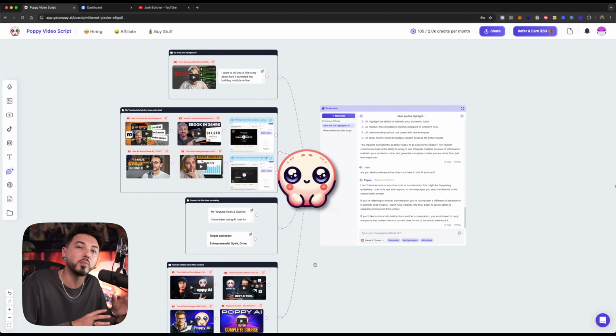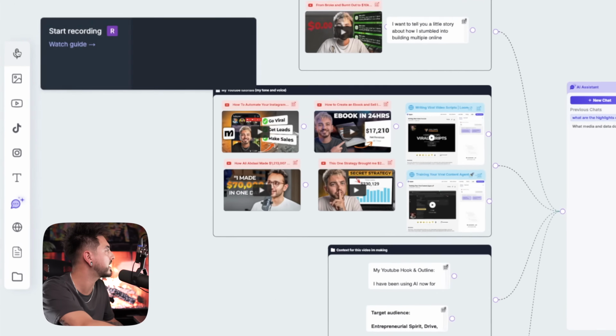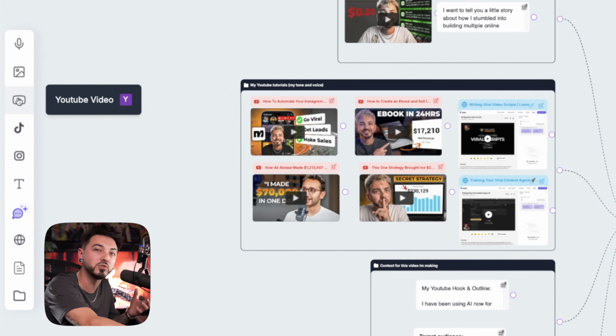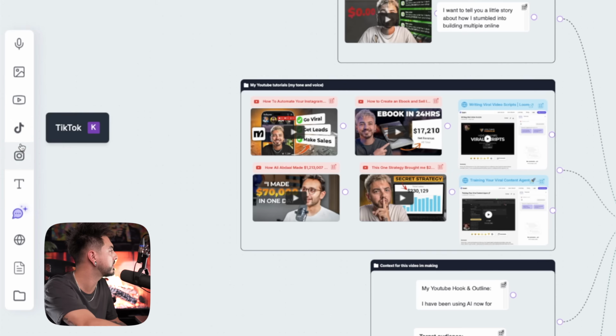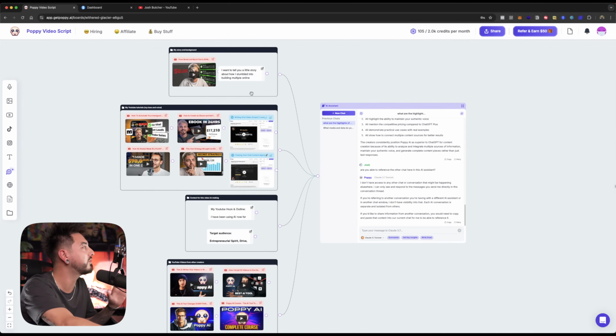This AI tool is called Poppy AI. You can see you have a whiteboard layout here where you can organize your thoughts, kind of like a visual mind map. But the coolest thing is the amount of media and different data that you can actually plug into this AI. So you can go and get a direct audio file, a picture, links from videos from YouTube, Instagram, or TikTok. You can also directly upload text or full Word documents or even just links to websites. And what you can do is put all of that media right here inside of this whiteboard. And you can organize them here into groups, into folders.